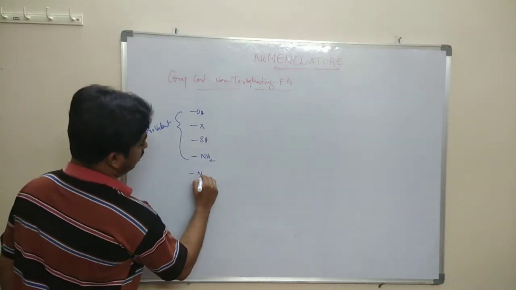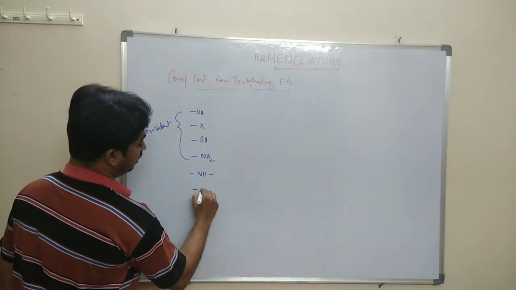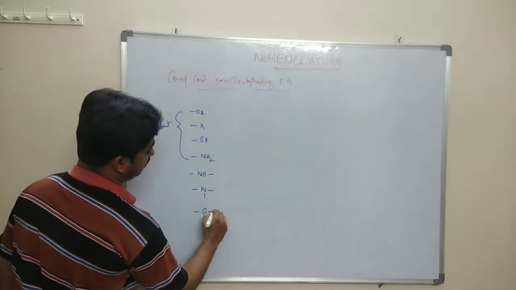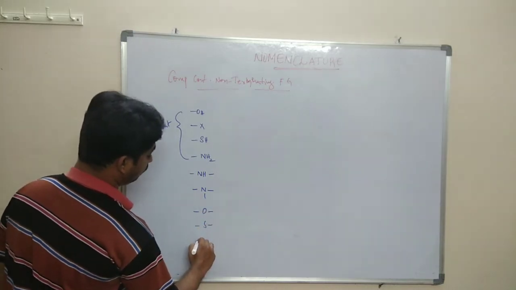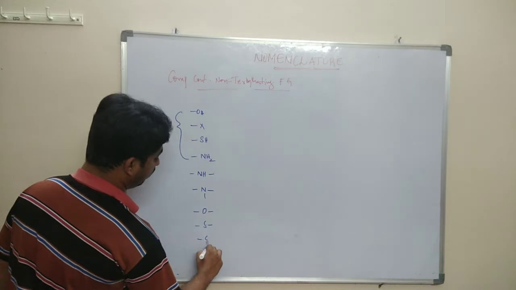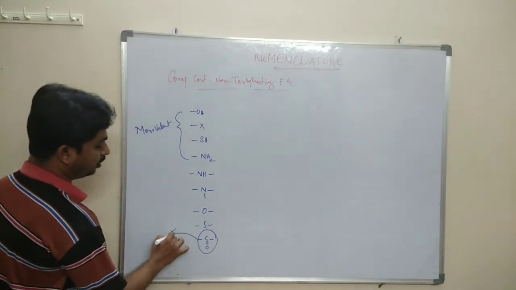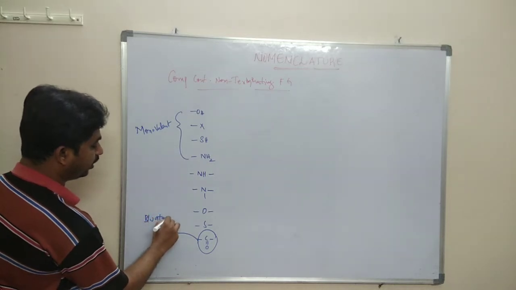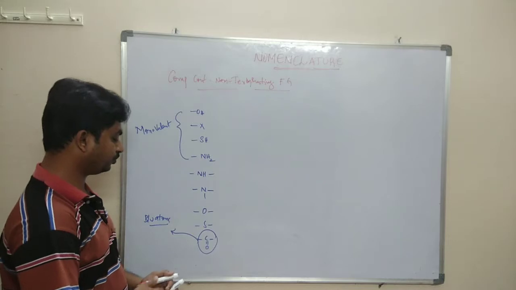Then there are non-terminating functional groups with polyvalency: N with 3 valencies, oxygen with 2 valencies, sulfur with 2 valencies, and C double bond O. This is the exception: the carbon is present between the atoms, that's why it comes under non-terminating functional groups.